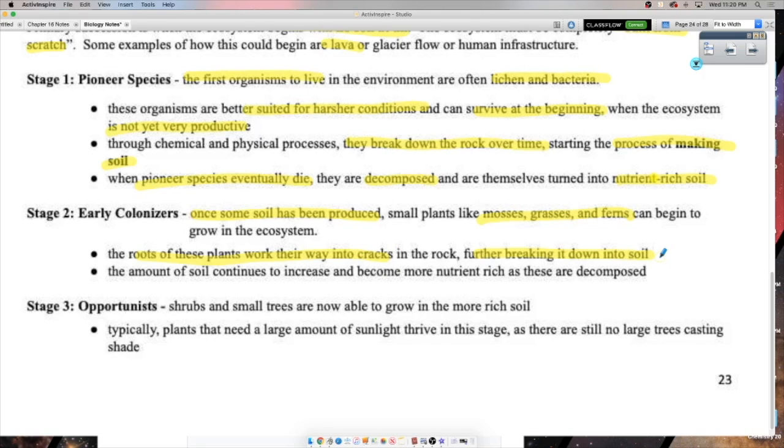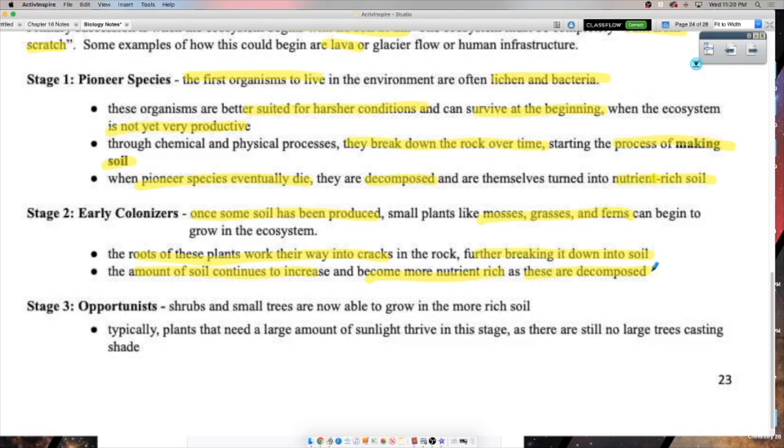And not only that, but now you're going to have grass dying, and you're going to have these ferns and mosses dying, these early colonizers, and they're going to die and they're going to get decomposed. And hey, they've got nutrients in them. So the amount of soil continues to increase and it becomes more nutrient rich as even these guys are decomposed. Okay, so the ecosystem is looking better and better and better. We move on to stage 3 now.